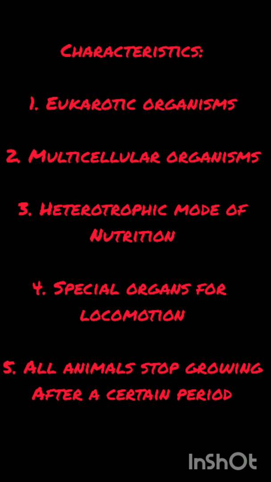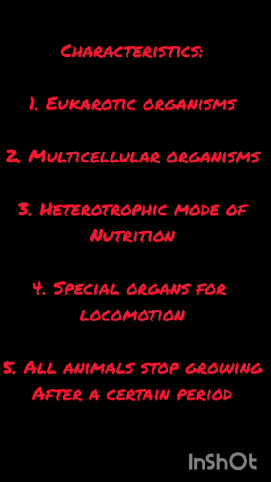The most important characteristics of the members of kingdom Animalia are: number 1, they are all eukaryotic. Number 2, they are all multicellular organisms. Number 3, the mode of nutrition is heterotrophic. That means they depend on other animals for food or they cannot prepare their own food. Most of the animals move from one place to another. They have special organs for locomotion. All animals stop growing after a certain period of time.